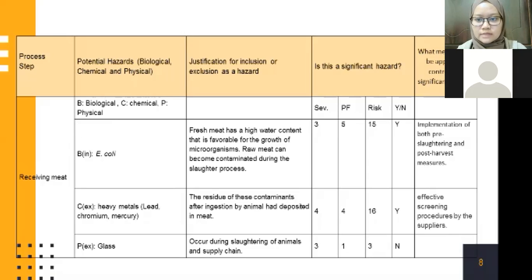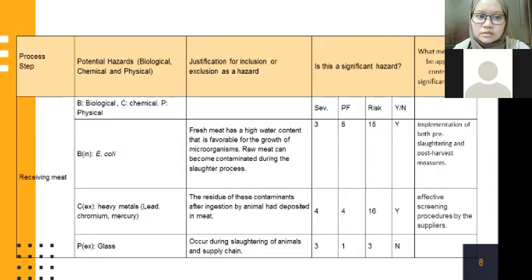And the significant hazards were obtained by using hazard rating, which is severity times PF, which is probability frequency. If the range is between 8 to 15, it indicates a significant hazard, and if the range is between 1 to 6, it is low risk, which shows not a significant hazard.